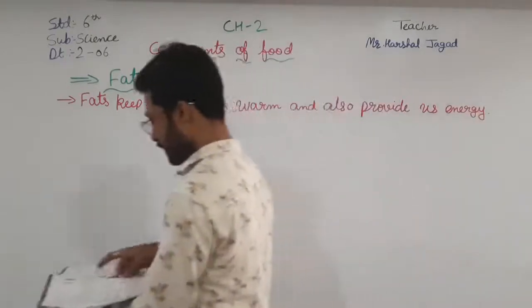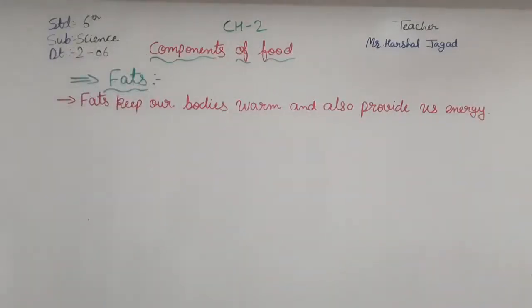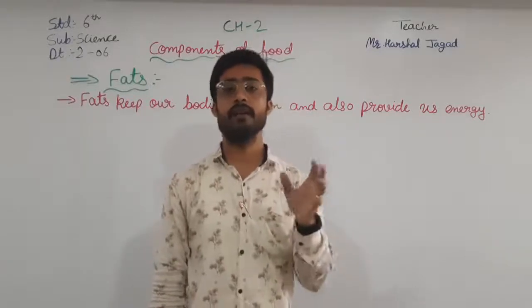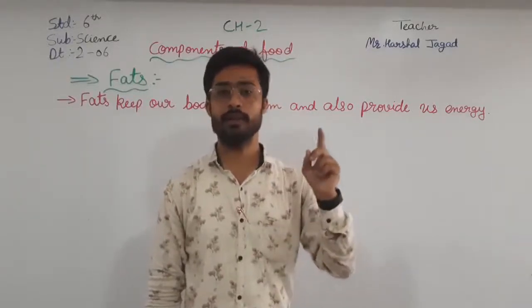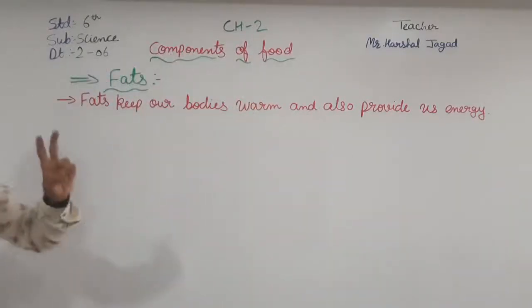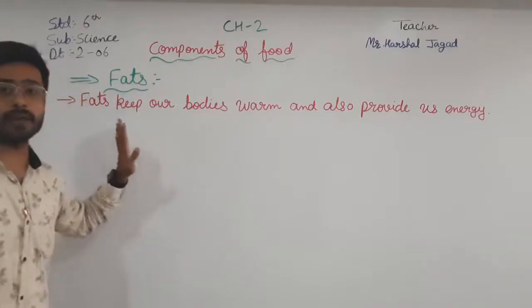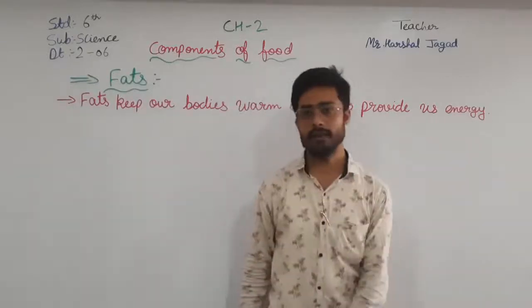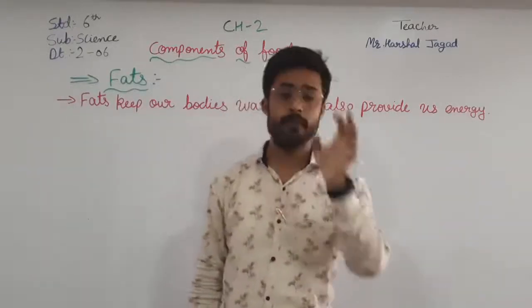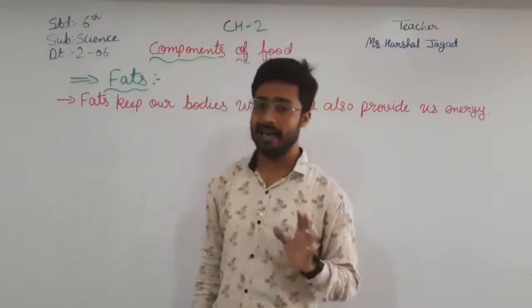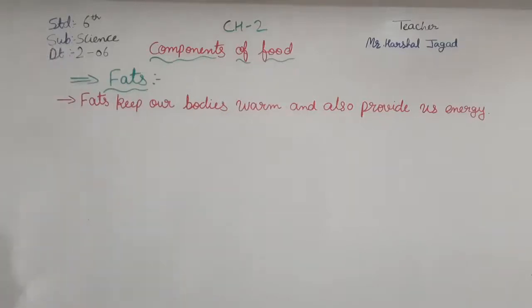Then the fats are further categorized into two parts, as the carbohydrates are further categorized into two parts, first sugar and second starch. In that way, the fats are also categorized into two parts. But before that, what are fats and how are they used? Fats keep our body warm and also provide us energy. In the winter season, we eat different kinds of fats. Now let us see the two different types of fats.